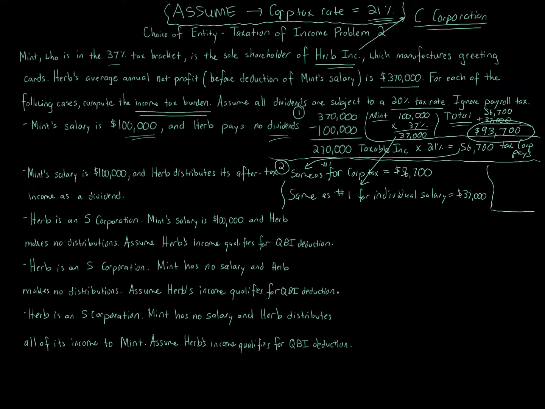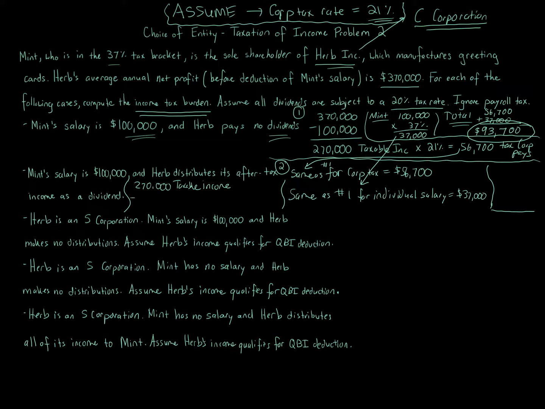The way we calculate this is we've got $270,000 taxable income after we consider the salary, okay? So we take the $270,000 of taxable income from the corporation.